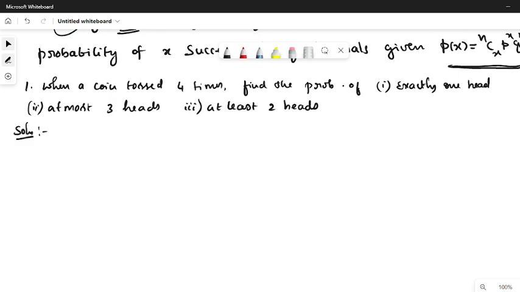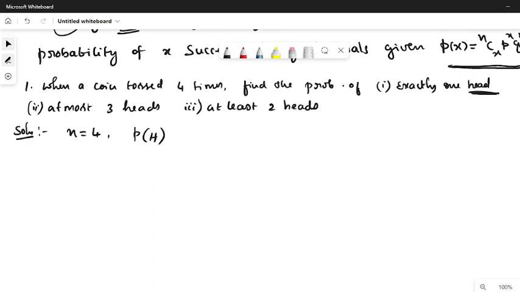Here the coin is tossed 4 times, so number of trials is 4. Small p, what is small p? That is the probability of success. Since we are concentrating on getting head, success in the sense probability of getting head.